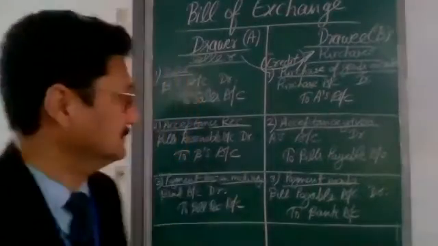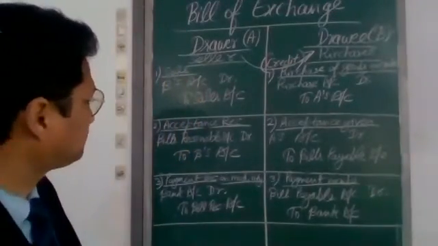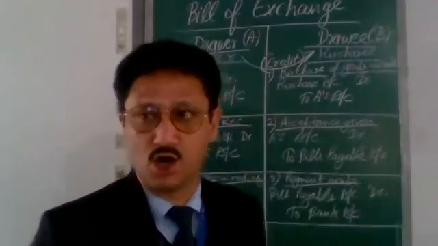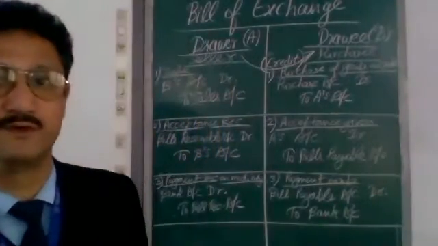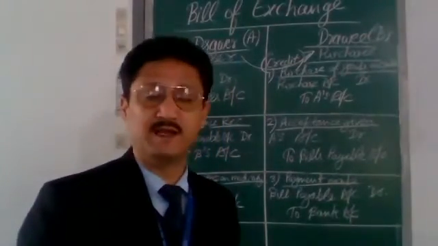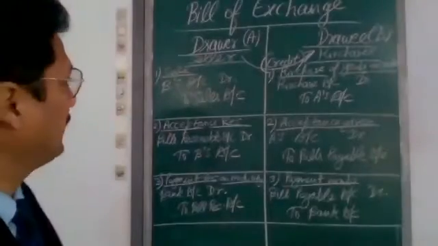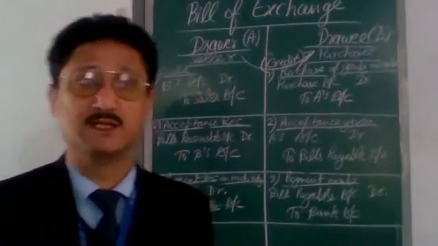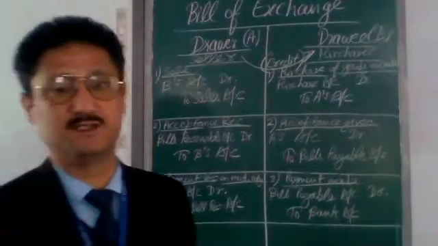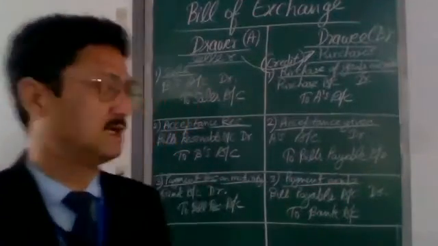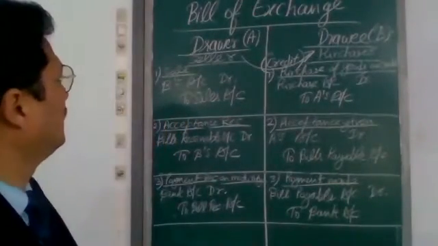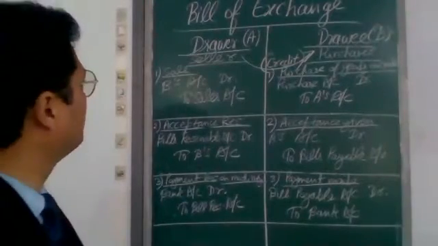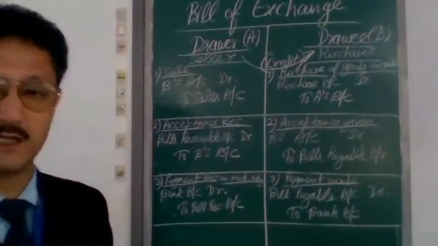So you can see that these journal entries in the books of drawer as well as in the books of drawing are very important. In all the questions of bill of exchange, you will find these journal entries, and all these will be recorded in the books of drawer and drawing all the time.